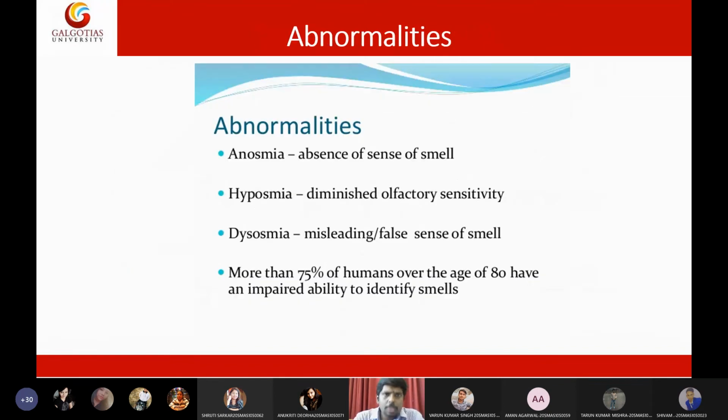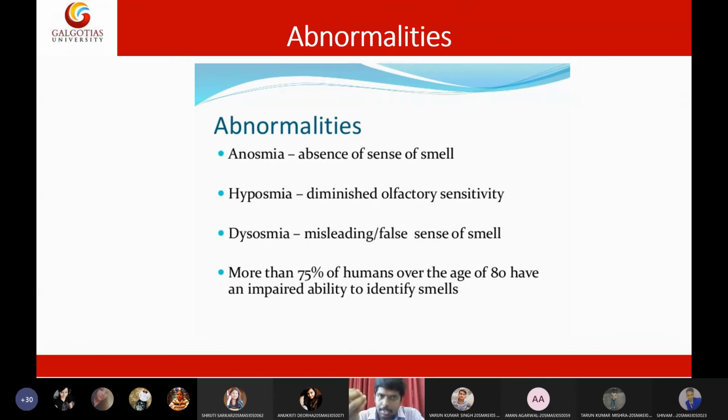Then coming to the abnormalities, absence of smell is called anosmia. Anosmia means absence of smell. Diminished olfactory sensitivity is called hyposmia. That means he has less smelling experience, a reduced ability of smell.